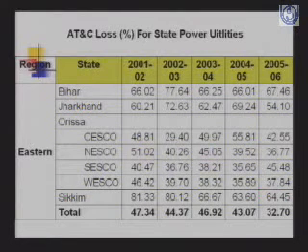For Bihar it was in the range of 67%, for Jharkhand 54%, and for various companies in Orissa, CESCO 42%, NESCO 36%, CESCO 45%, WESCO 37%. In Sikkim it was around 64%. So you can see the high value of AT&C losses in our country.